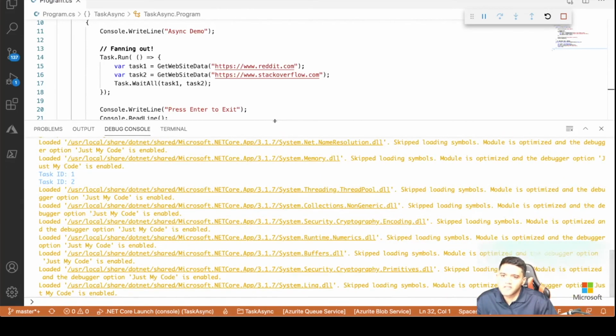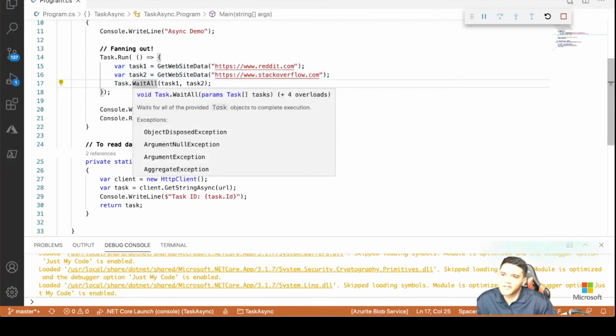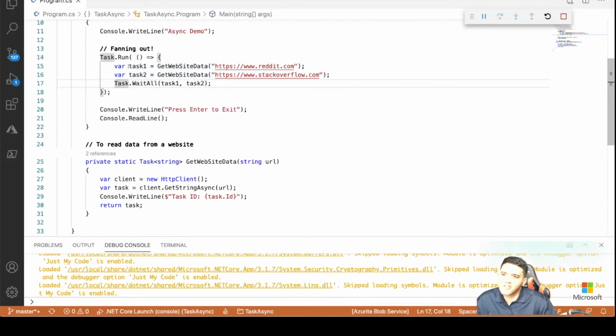Yeah. So as you can see here, I'm able to fan out two tasks using this Task.WaitAll method, which is returning a void, so I cannot see anything here. So this is how I can run two tasks parallelly, almost synchronously, using this WaitAll method.